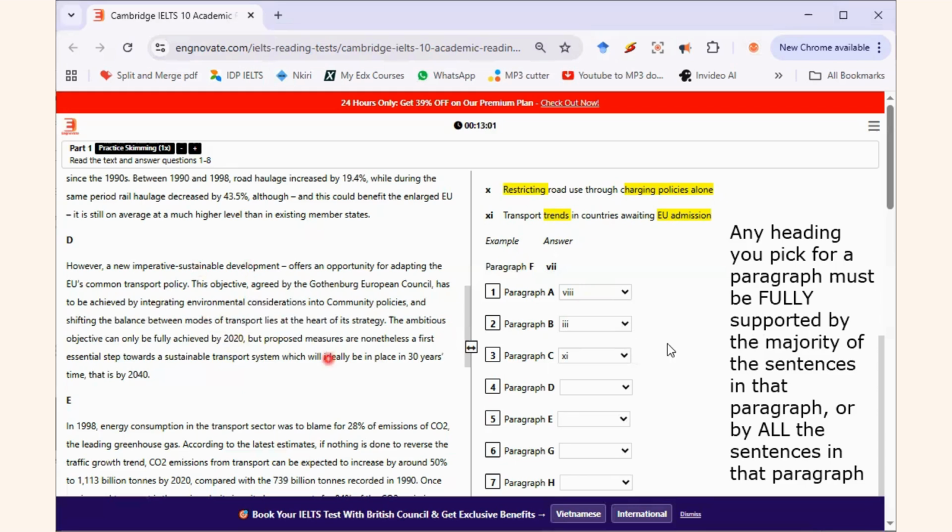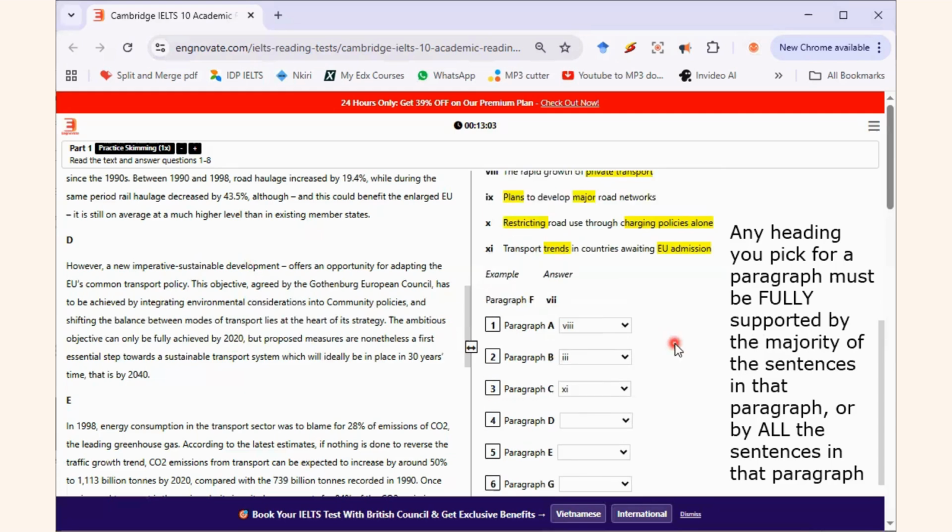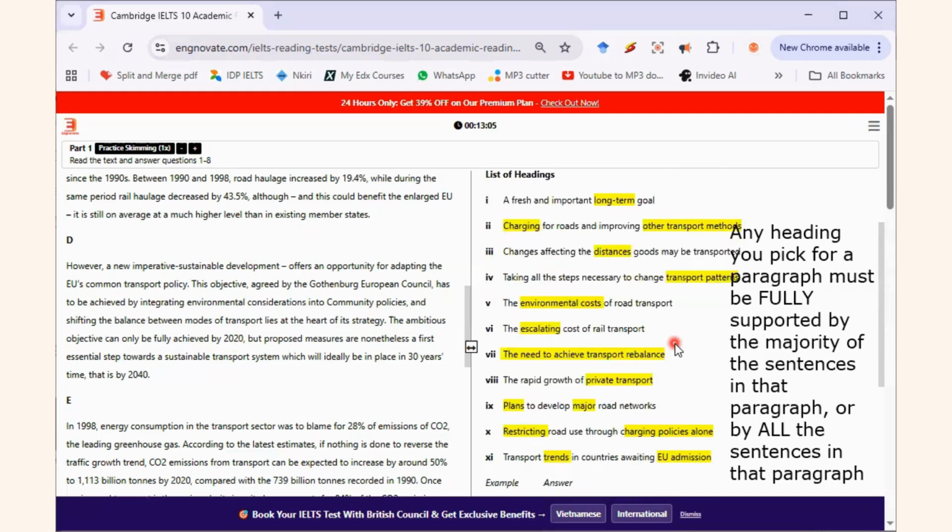Future plan. So which heading sounds like future plan? Anybody who wants to try? Which heading on this list sounds like future plan? I've seen my answer anyway. Let me see who wants to guess. Anybody who wants to try?